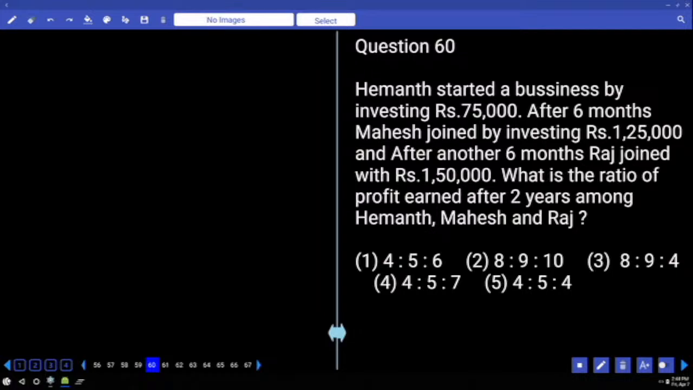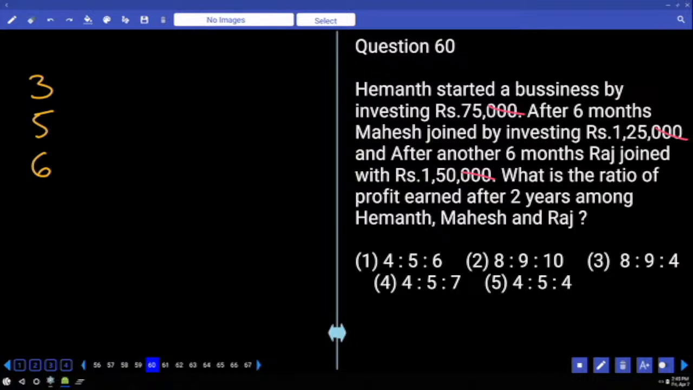So let us write simplified form for their investment. 3 zeros are common. Leftover numbers are 75, 125, 150. Even if you concentrate those numbers, 25 multiples only: 25, 3 times, 5 times, 6 times. I am writing simplified form for their investment. Business happened for how many months? 2 years. That means 24 months only.